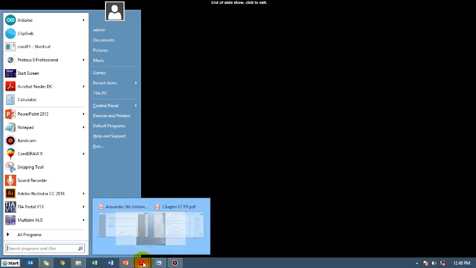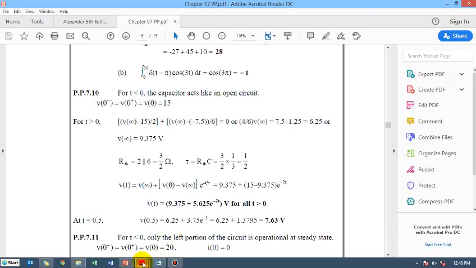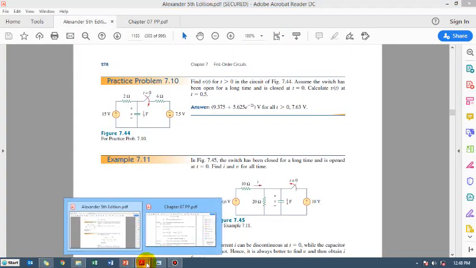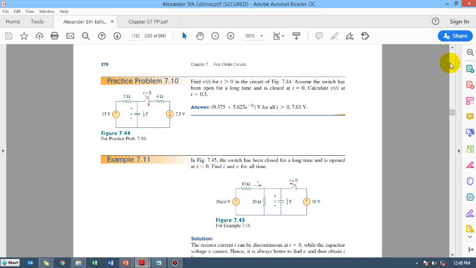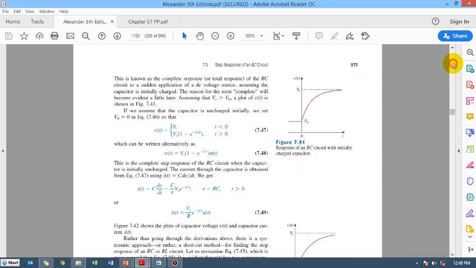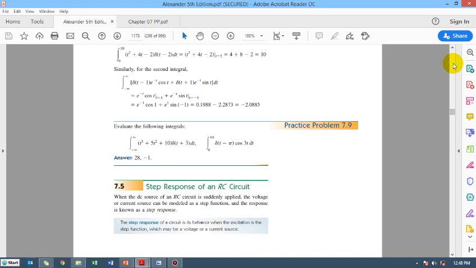Now I start my lecture here. Okay, I start with the step response of an RC circuit. This is topic 7.5 which I will be covering today.